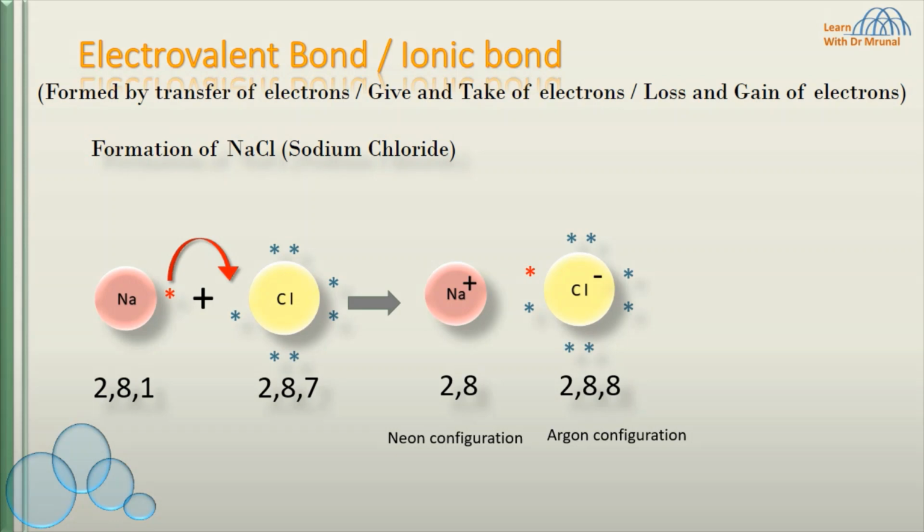The electron lost by the sodium atom is gained by the chlorine atom and it acquires a -1 charge and attains the stable electronic configuration of the nearest inert gas argon.